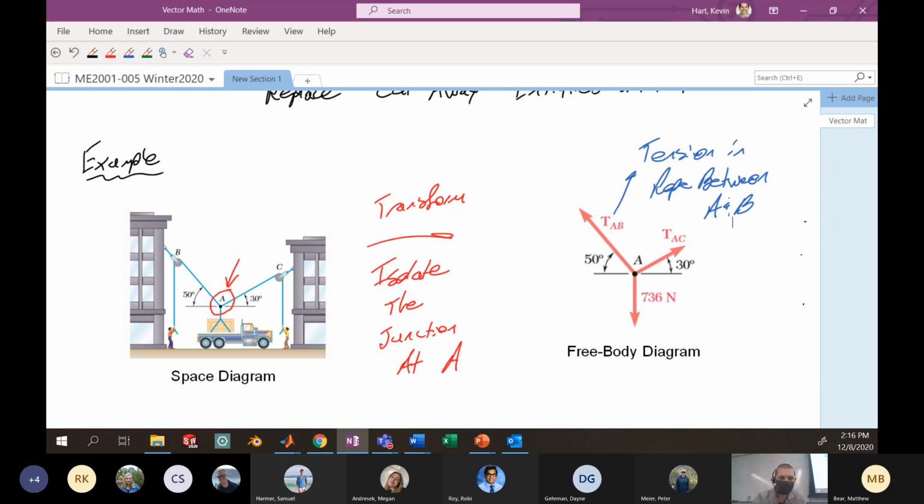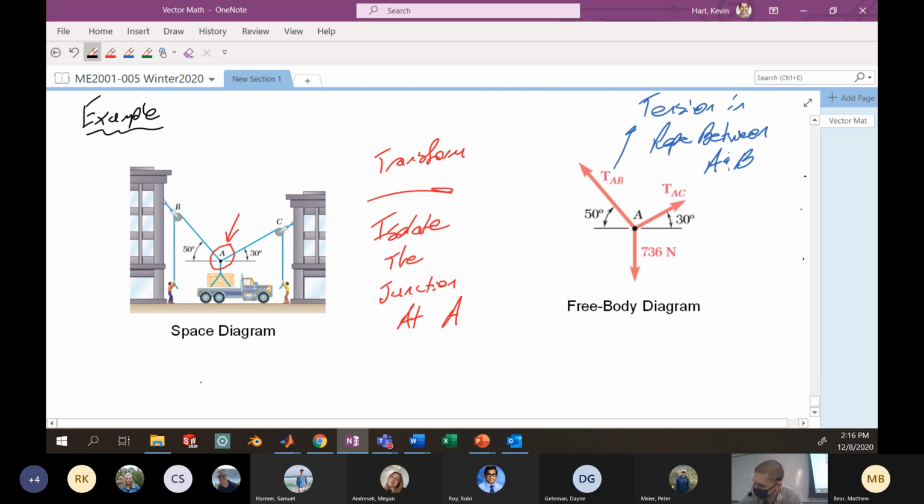All right. Let's look at a couple more examples of free body diagrams that we might construct. Notice here in this particular example, this is a free body diagram of a particle.